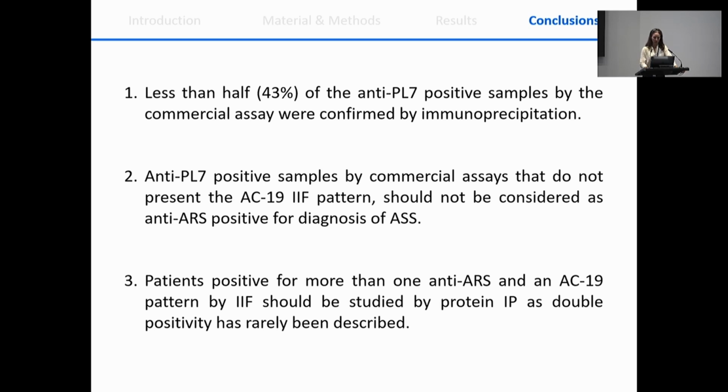Patients that are positive for more than one antisynthetase and have the cytoplasmic pattern should be studied by protein immunoprecipitation, as double positivity has rarely been described, and is probably also due to a false positive.